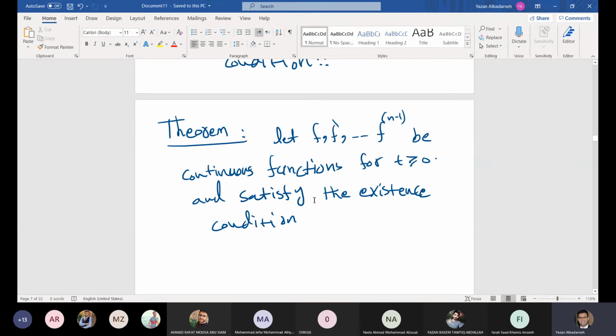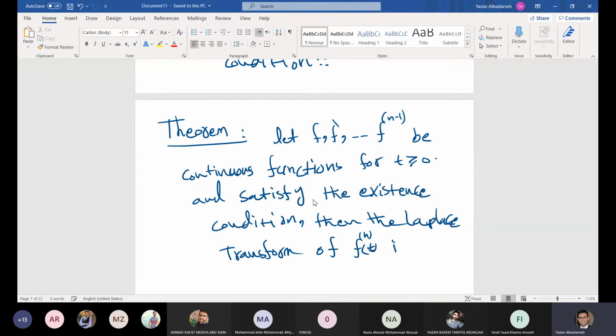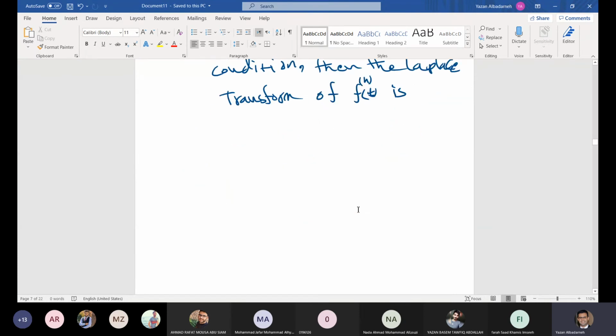Then the Laplace transform of f^(n) of t, the nth derivative, is simply equal to s^n F of s minus s^(n minus 1) f of 0 minus s^(n minus 2) f prime of 0, and so on, minus f^(n minus 1) of 0. Okay, this implies the nth derivative of the function f of t. It's not f to the power n.